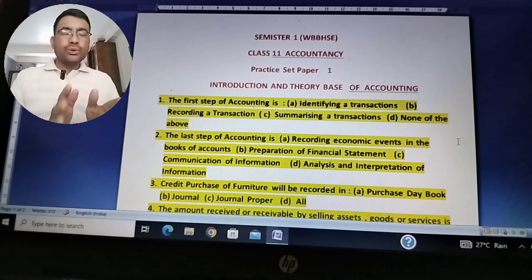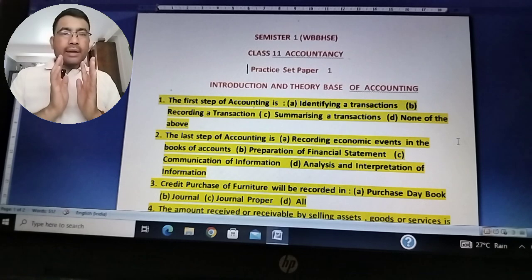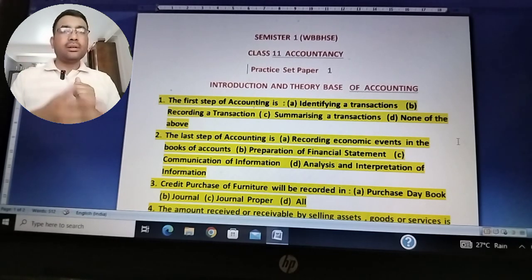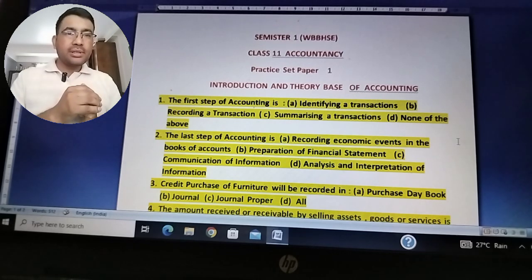So to serve those students who are not well versed with Bengali, I want to help them, and please suggest this to your friends, your relatives and other school friends so that they can take advantage of this.